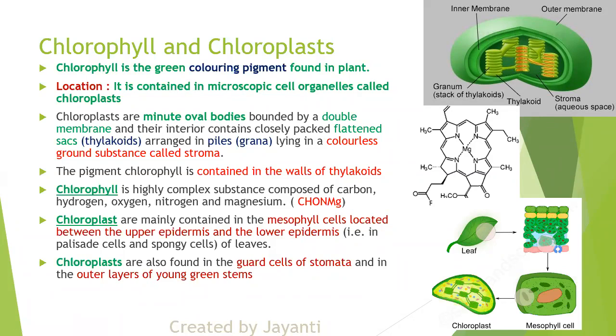Okay. Also, chloroplast is present in guard cells of stomata. So in stomata, in the guard cells, we'll check it out in the next slide, and in the outer layers of young green stems. So whichever plant part is green, I think you can understand chloroplast is present in all those parts. Okay, any doubt?